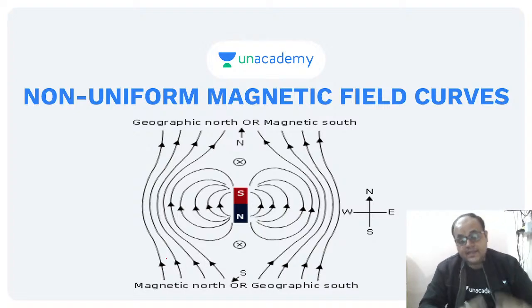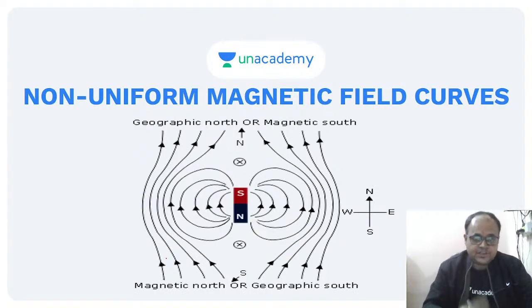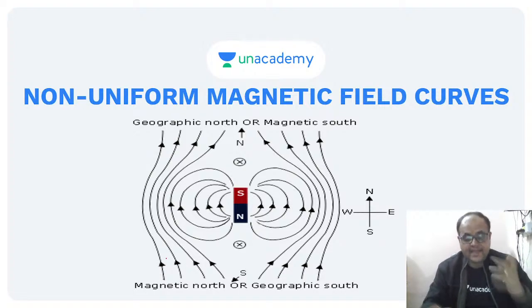See, in this particular diagram, the north pole of the magnet was towards the north pole of the earth. But here, the south pole is towards the north pole of earth. And what else can you find? What else can you see in the two figures?